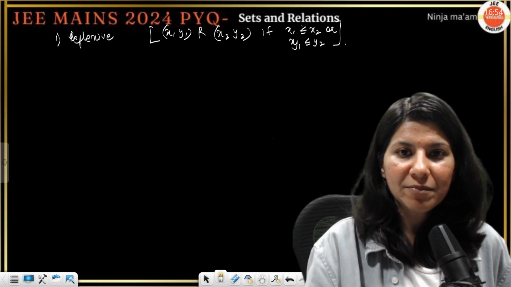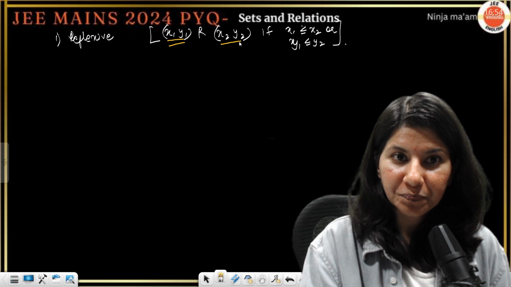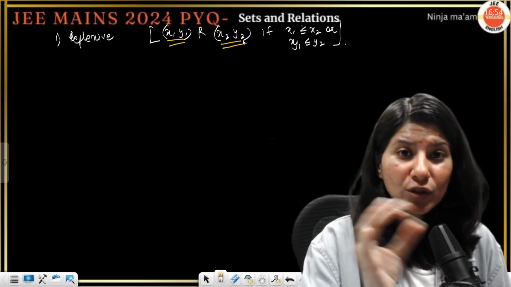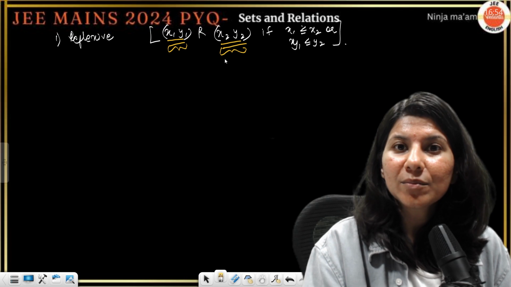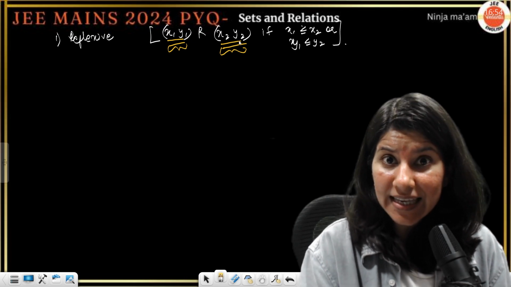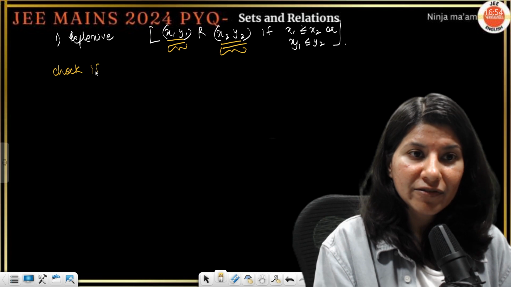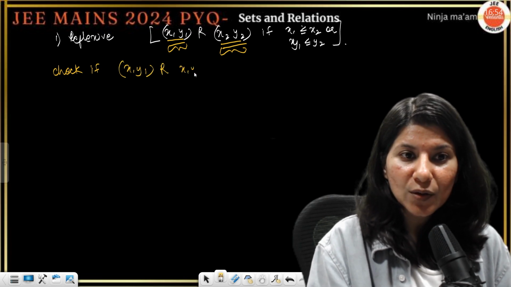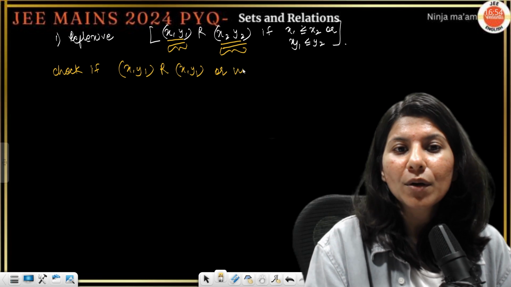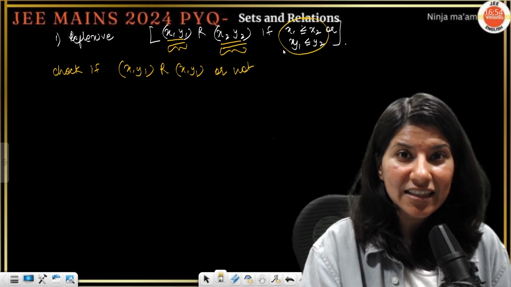For reflexive, we always check whether both elements, both ordered pairs, this is ordered pair number 1, this is ordered pair number 2, are the same. Then what will happen? We need to check if (x1, y1) is in relation with (x1, y1) or not, whether this condition is getting satisfied.